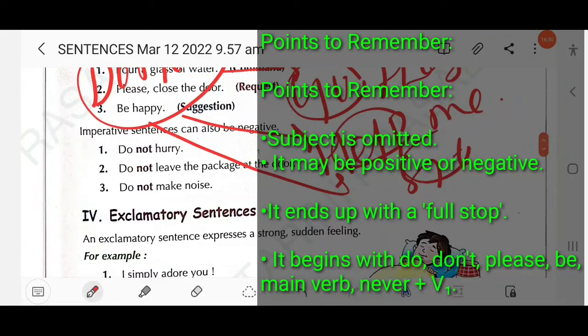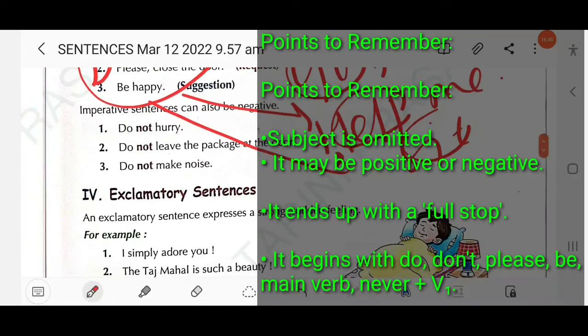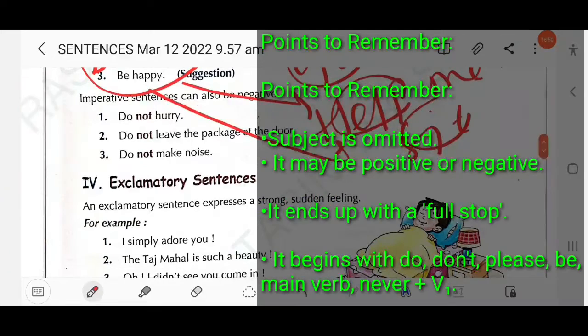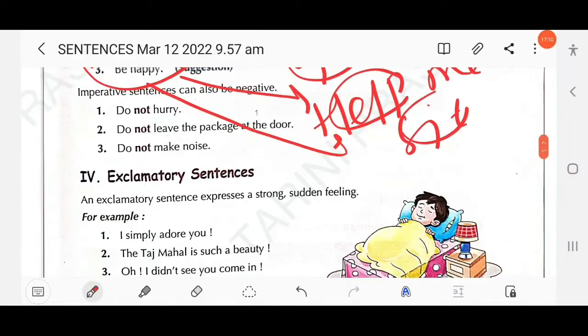An imperative sentence begins with do, don't, please, be, or a main verb, plus never plus V1. Never tell a lie, right? Be honest. Clear? So these are general imperatives. As you know, there are two types of imperative: general imperatives and suggestive imperatives.